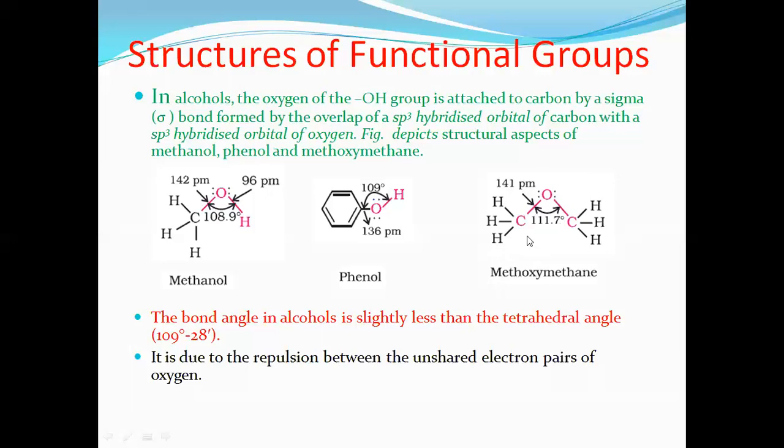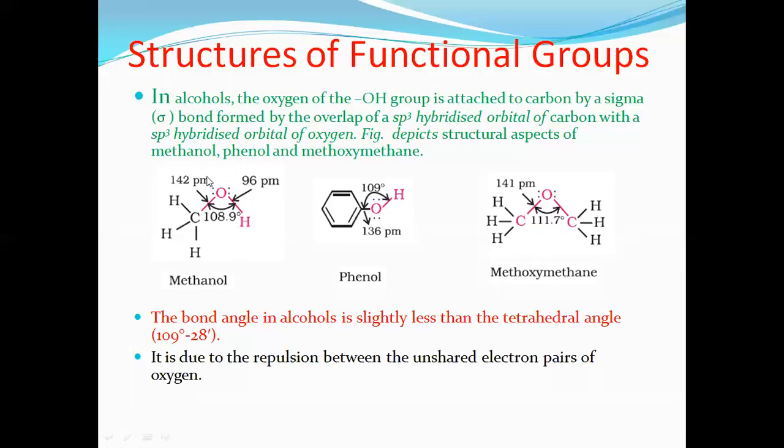groups makes the repulsion of lone pairs quite less. These are the structures of alcohol, phenol, and ether. I repeat, the structure of the alcohol, phenol, and methoxymethane. In alcohol, both oxygen and carbon undergo sp3 hybridization. In phenol, oxygen undergoes sp3, but carbon is sp2. But here in methoxymethane, both are sp3.